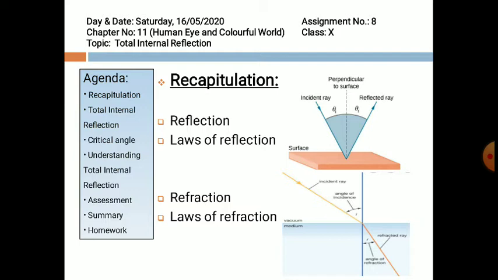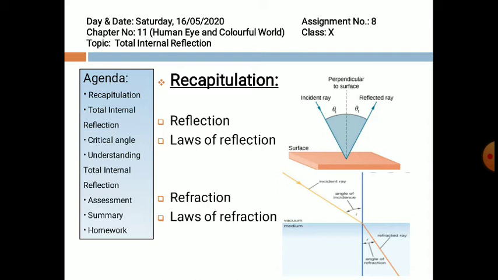And the second law states that the ratio of the sine of the incidence angle and the sine of the refracted angle is always constant for a given pair of mediums. It is also known as Snell's law. So these reflection and refraction terms will be taken into consideration.